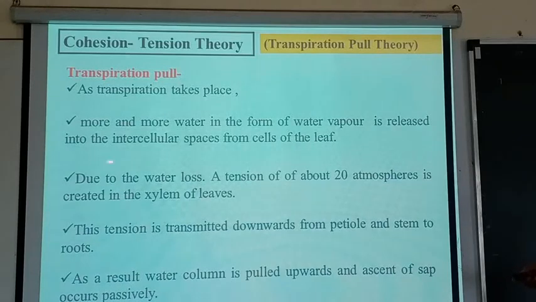What happens? More and more water in the form of water vapor is released into the intercellular spaces during transpiration. This water has a high atmospheric pressure. This tension of the water goes downwards into the petiole. The tension again goes into the stem, and in the stem we have the xylem column that absorbs the water due to the transpiration process, and finally the water comes into the leaves. So this entire phenomenon is known as transpiration.